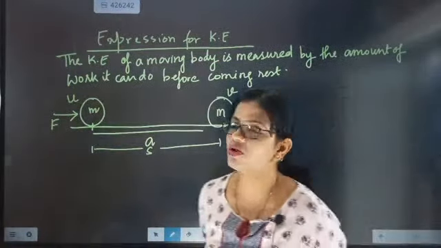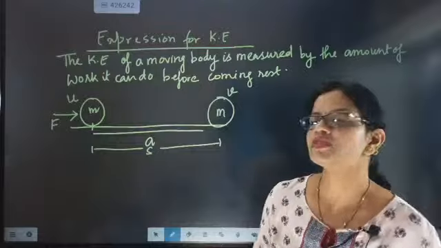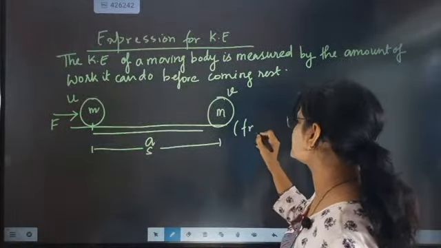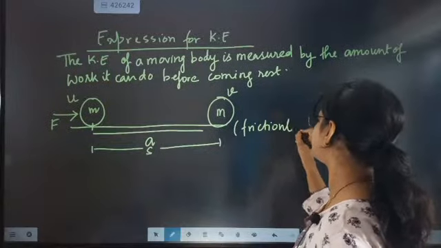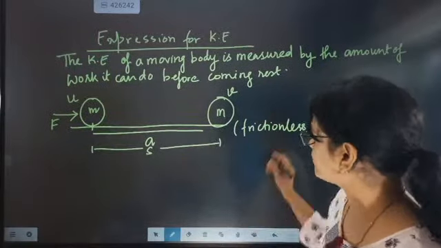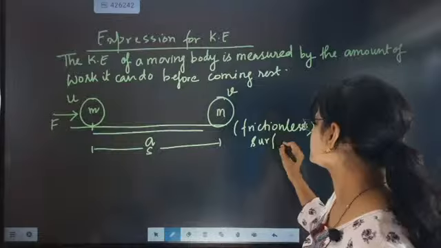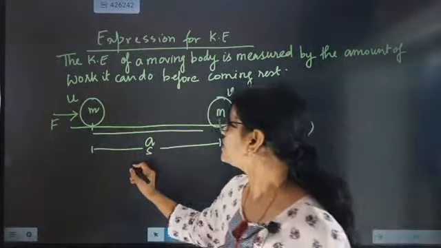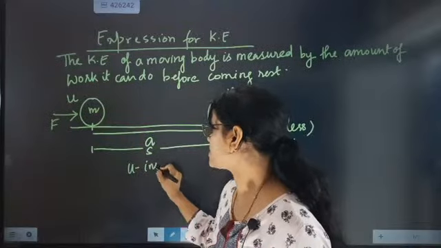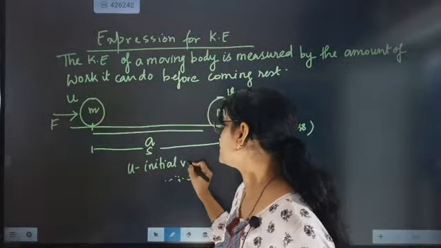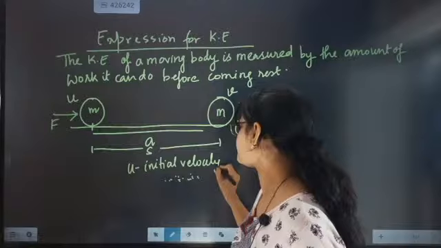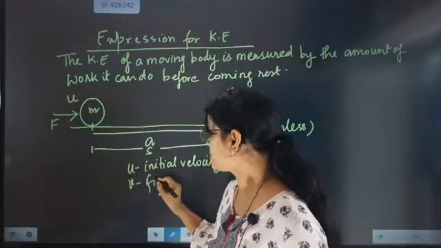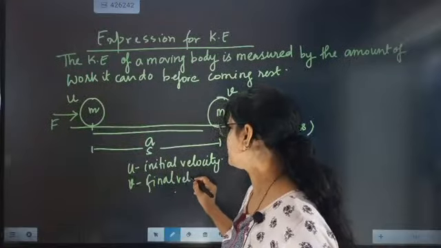Come on, tell me beta, what have I discussed? I took a ball, and the surface is frictionless. What type of surface is it? Frictionless. Now what is the initial velocity? u is the initial velocity of the body. And v is the final velocity of the body.